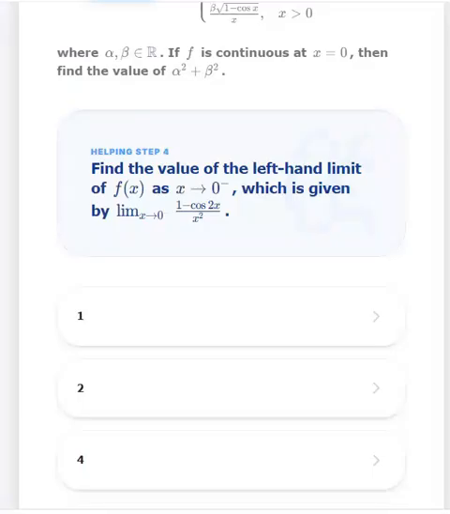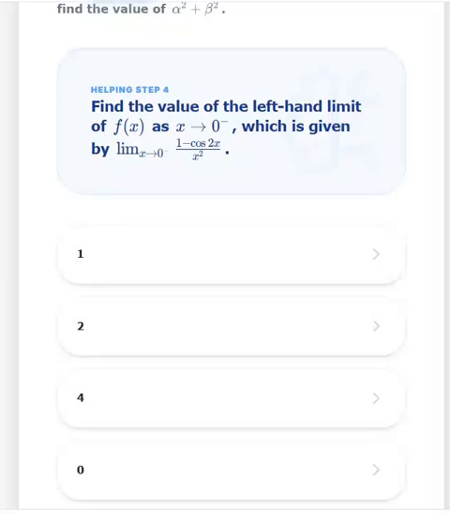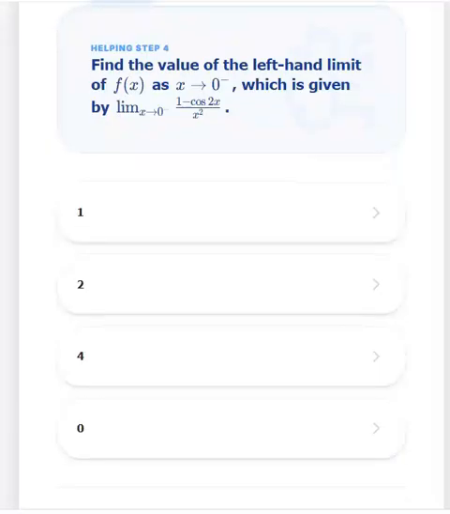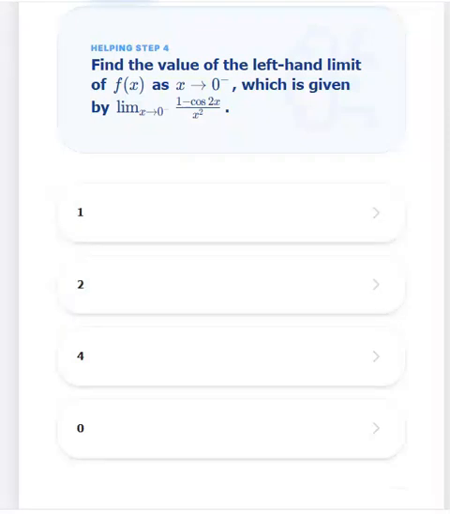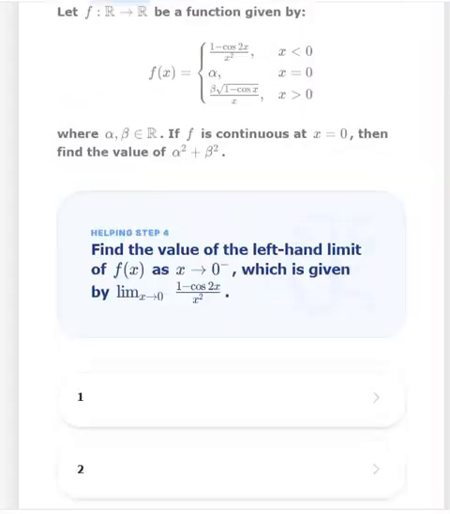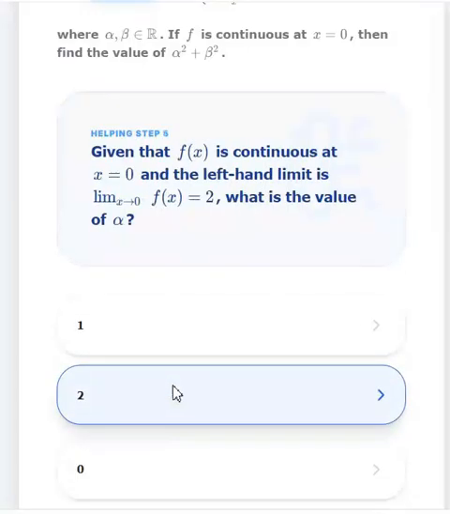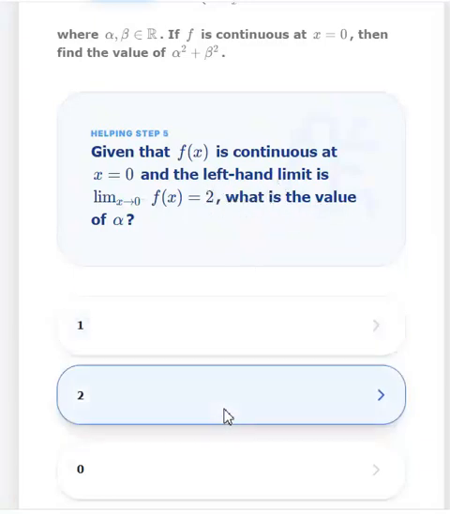And here I'll take this because you know that this is the answer. Now the fourth helping question is to find the value of the left hand limit, which is given by this thing. We know that we have calculated this earlier. Find the value of the left hand limit. This was 2. And so alpha will be 2.